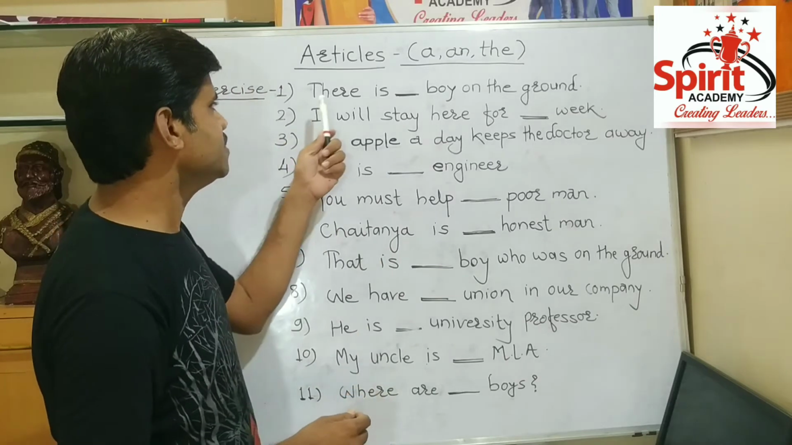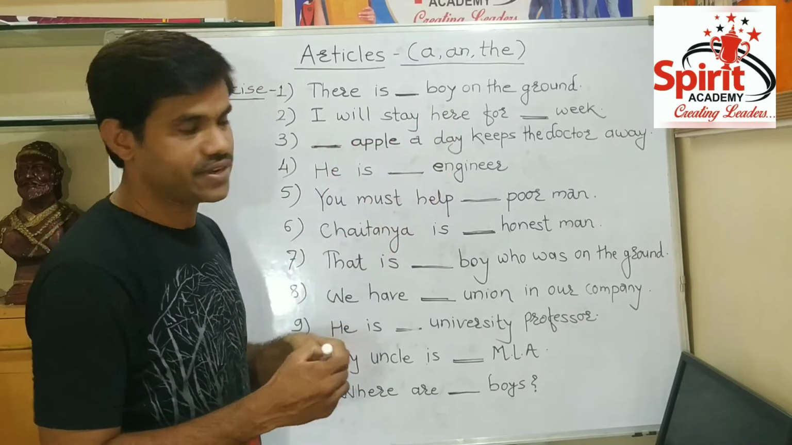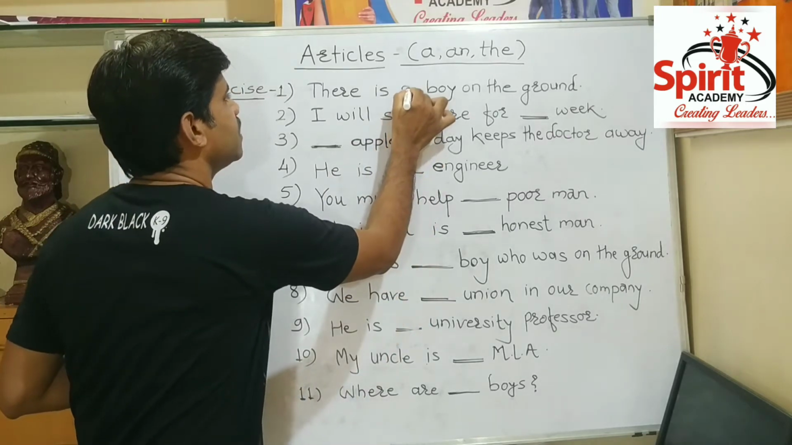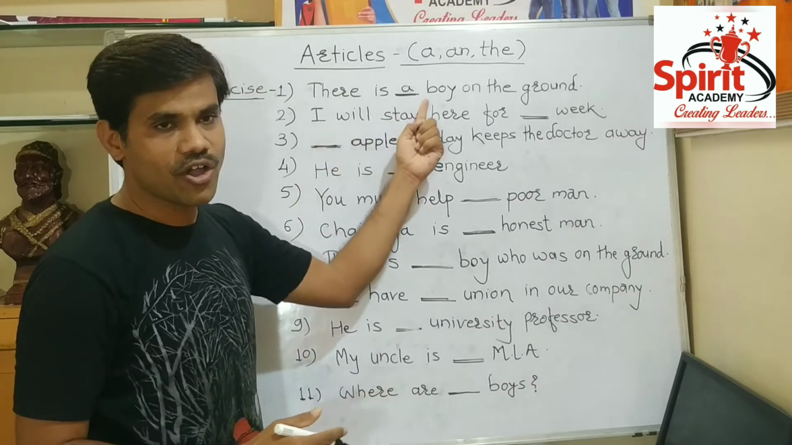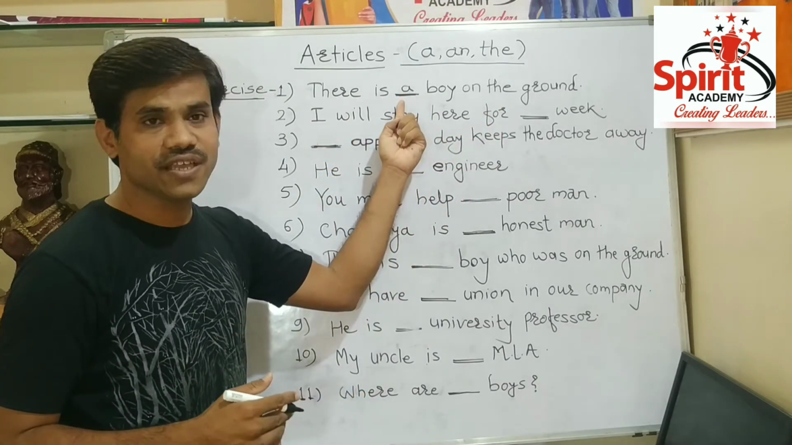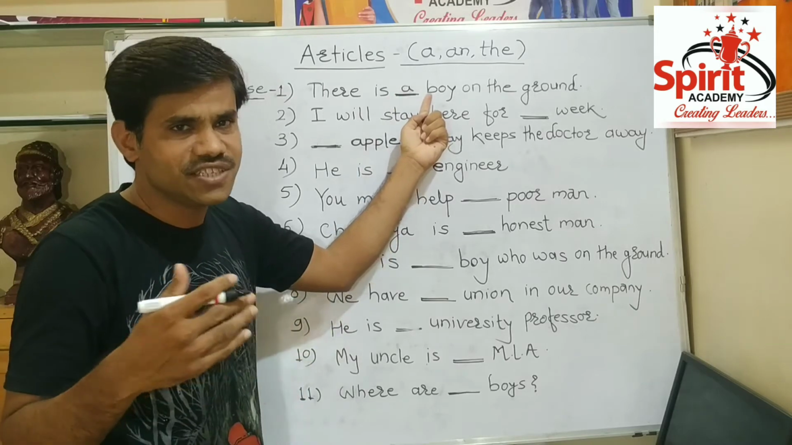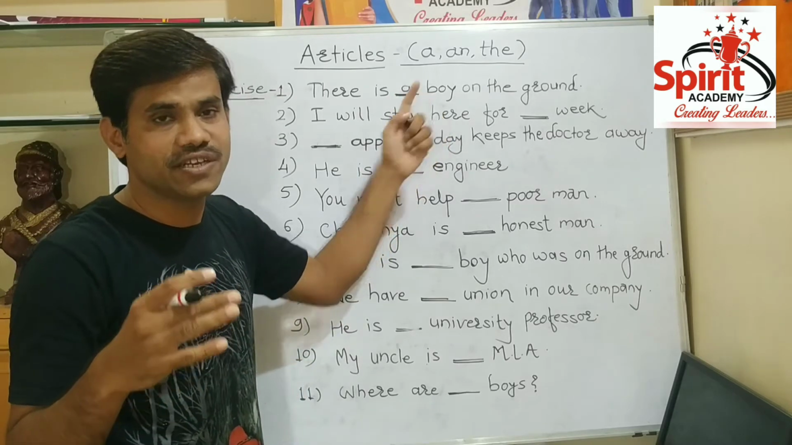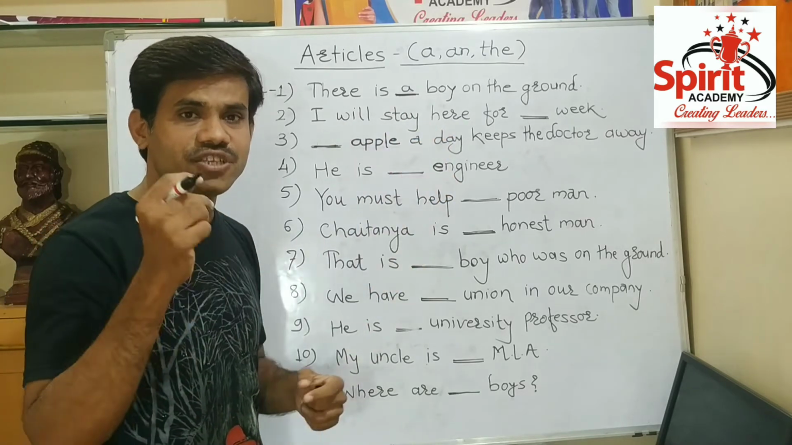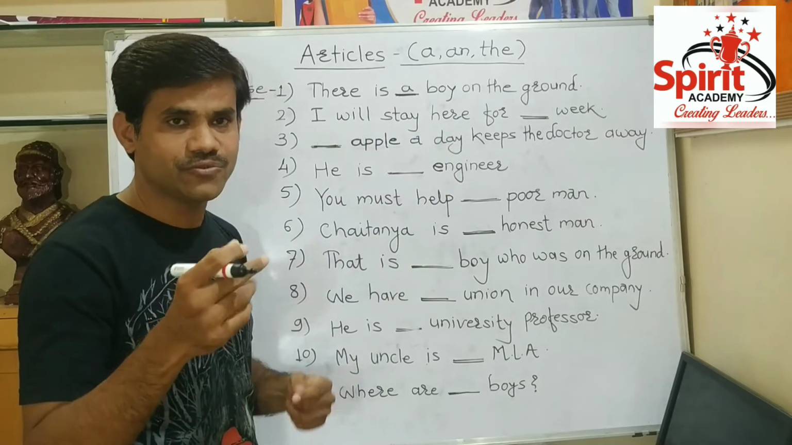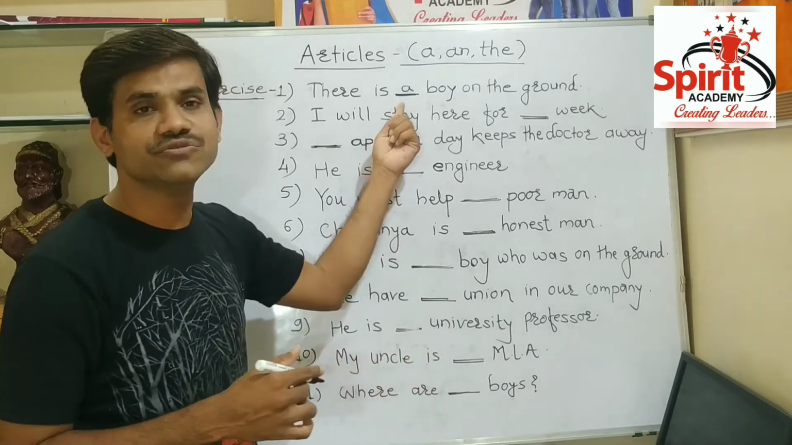The first sentence is, there is a boy on the ground. We have to put a here. Friends, a will be the right article here. There is a boy on the ground. We are using a because it's a general boy. We are not speaking about any specific boy. And the noun boy is a singular noun. Hence, we have to use a, and it is not specific.